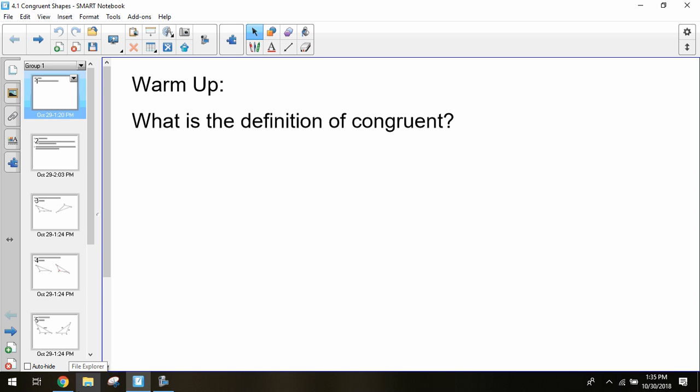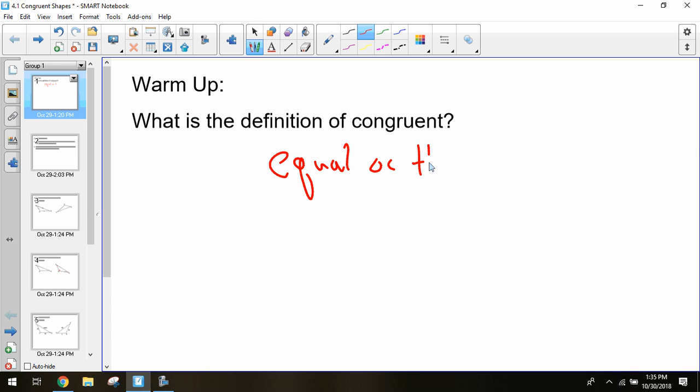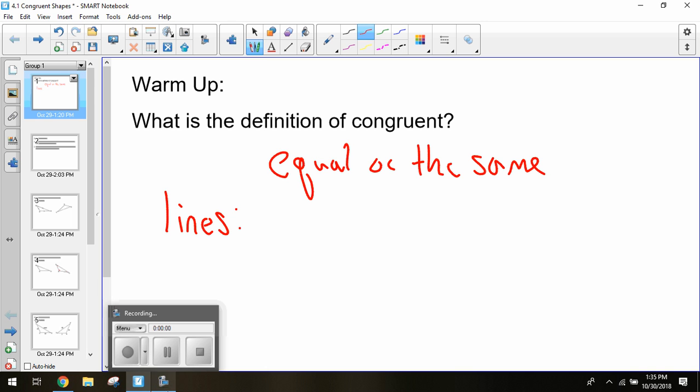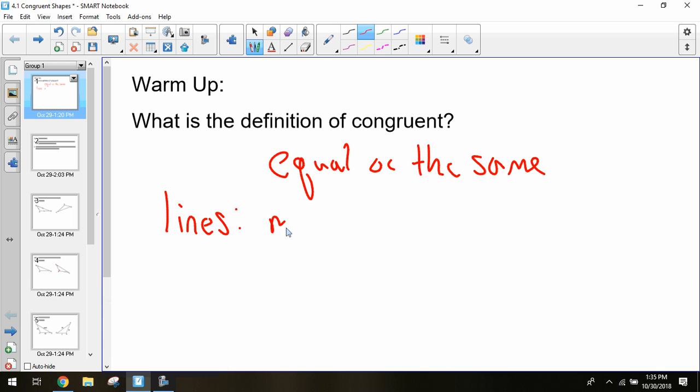Based off this warm-up, what is our definition of congruent that we've used in the past? Equal or the same? Okay. So if I had two lines, I want to show two lines are congruent, how would I go about that? What needs to be equal or the same for two lines to be congruent? The measurement, or their length. Measure of their length.